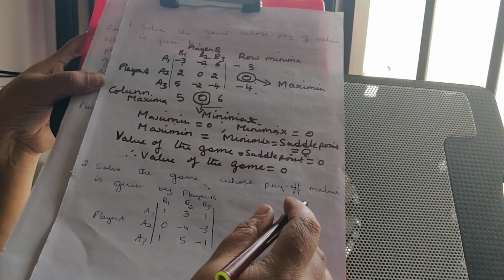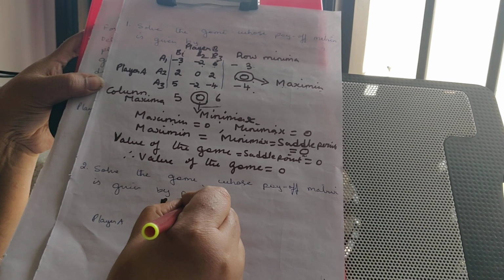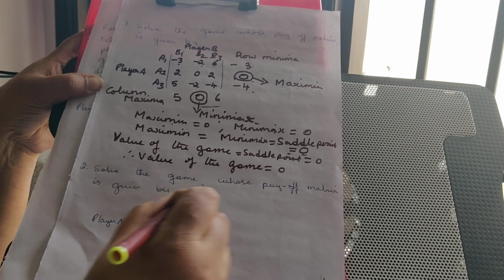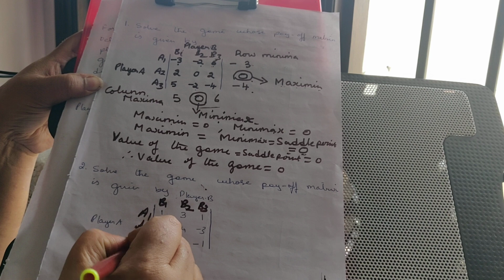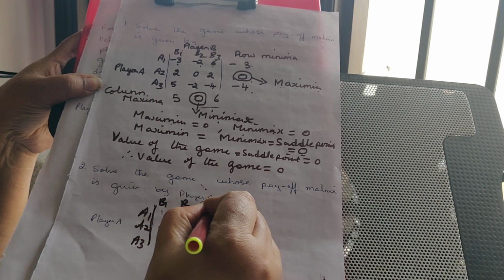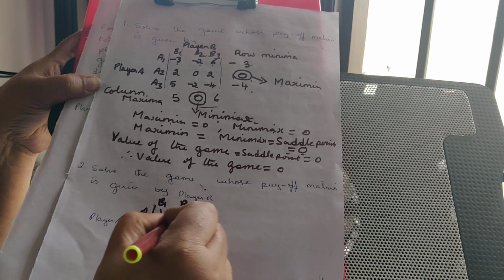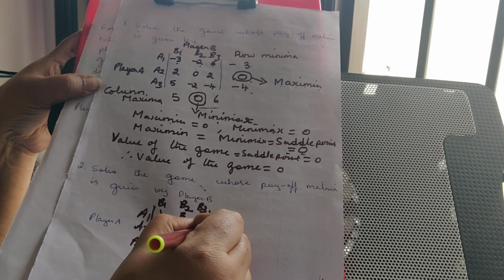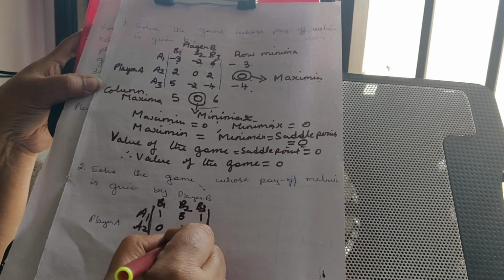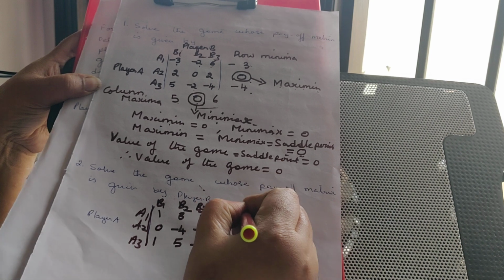Solve the game whose payoff matrix is given. This is very simple. Okay, now how are we going to solve it? First you are going to find row minima.